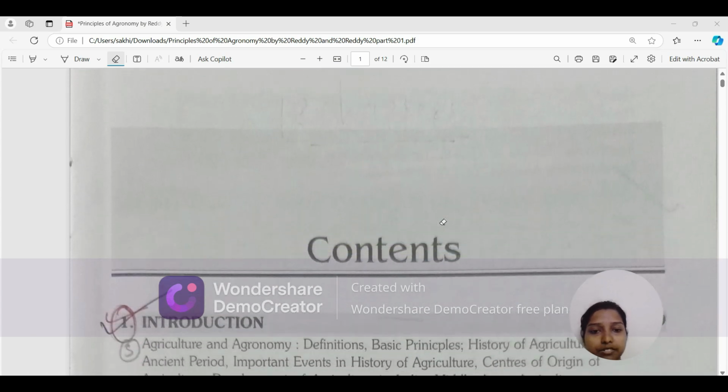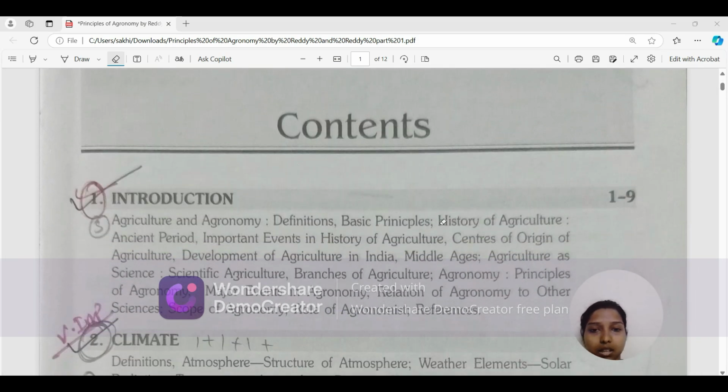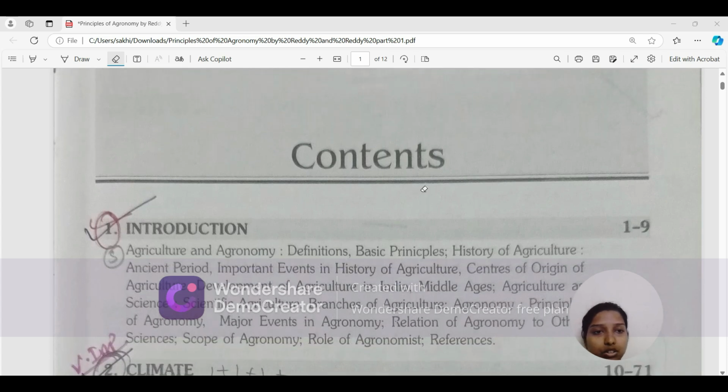So first, let's see the contents. Before reading any book, we should know its contents, that is, what are the chapters there, and what we have to read and what we have to leave. Not all the things given in the book are to be read. So I'll teach you in this series what you have to read and what you do not, what you have to just leave.